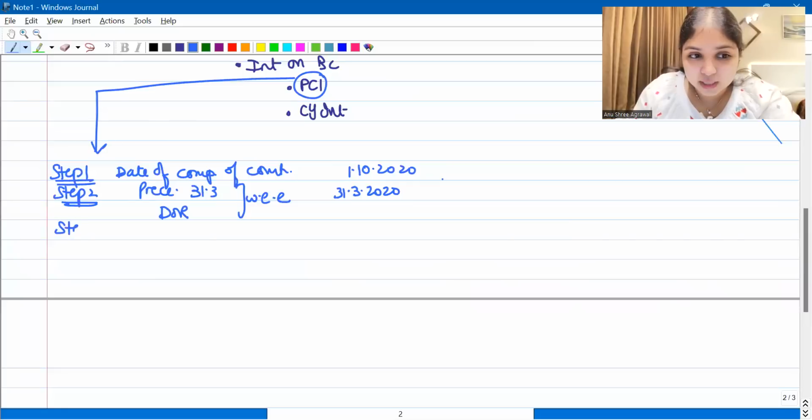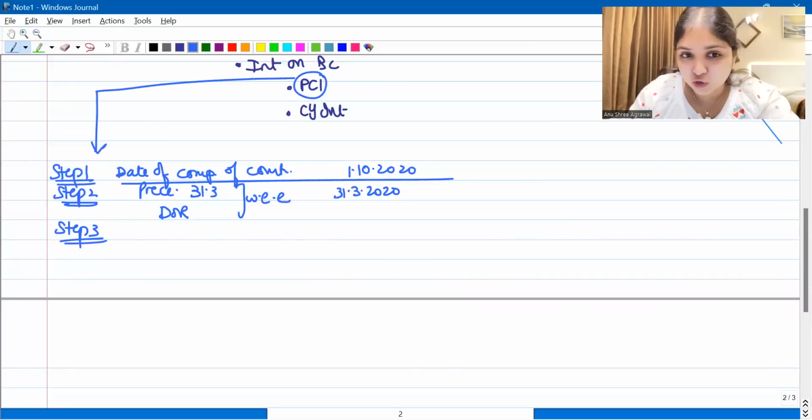Now, coming to step 3. So, step 1 is the date of completion of construction. Step 2 is the preceding 31st March or the date of repayment, whichever is earlier.